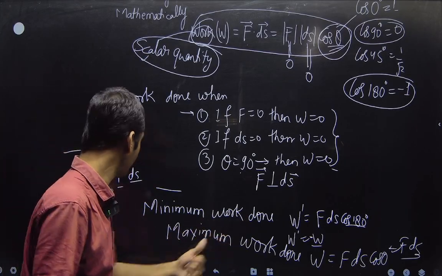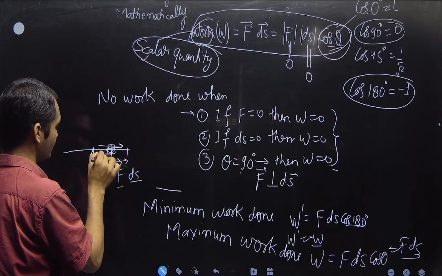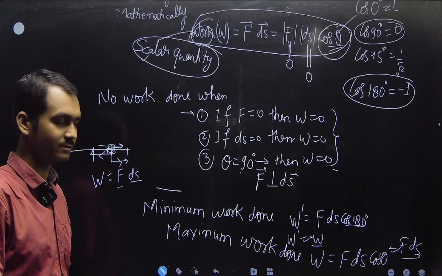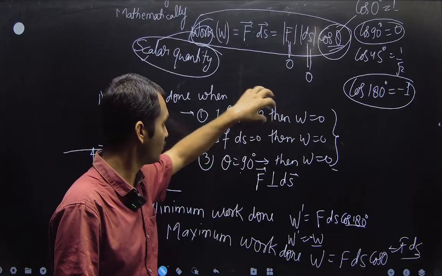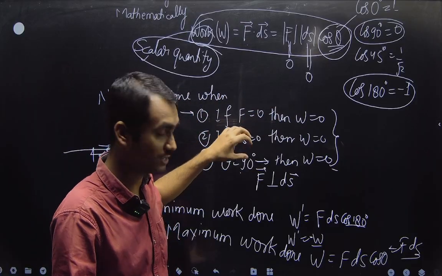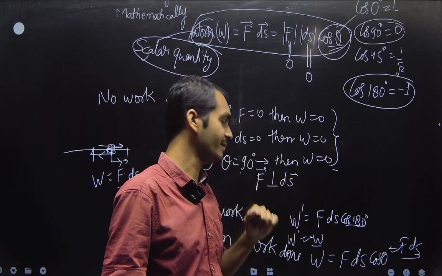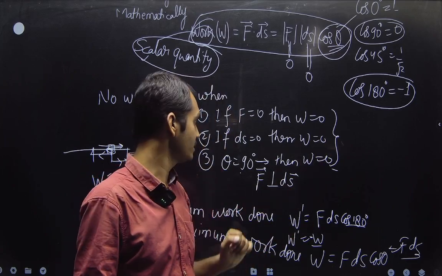And when will it be the minimum? When the force is applied in this direction and the object is displaced here. Okay, when will it be 0? When the applied force is 0, when the object is not displaced, when the angle between the displacement and the force is 90 degrees, then the work will be 0.